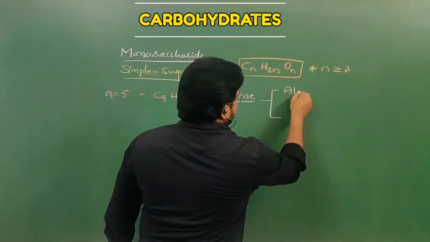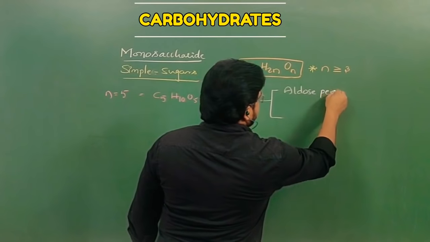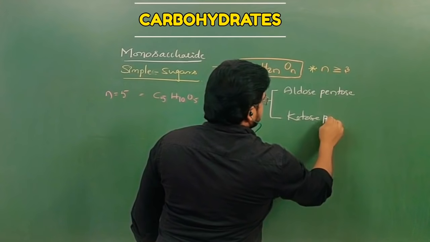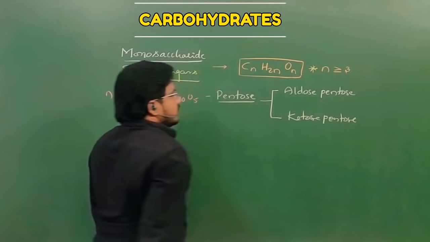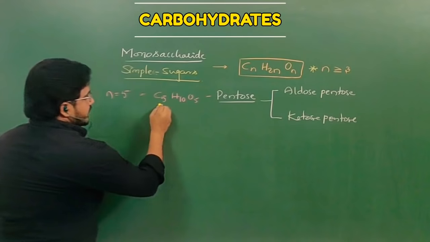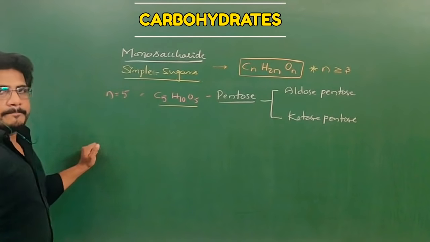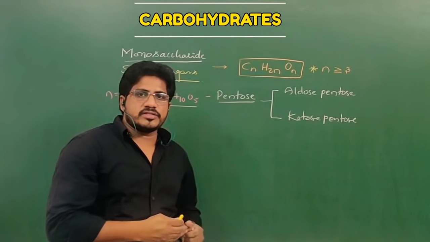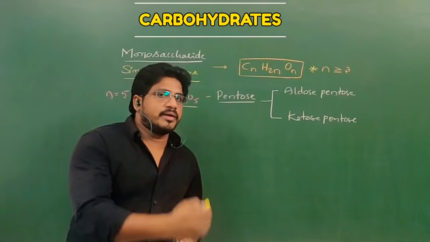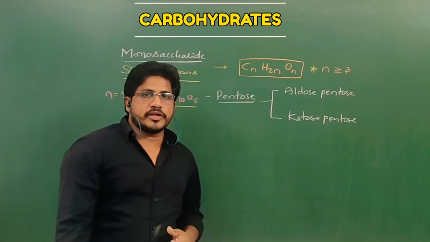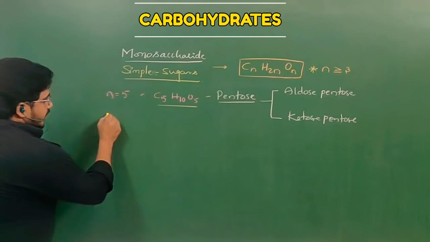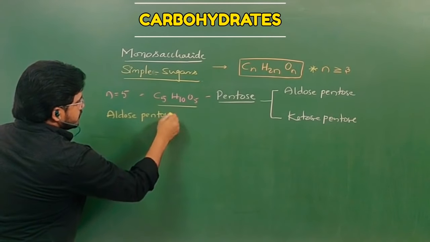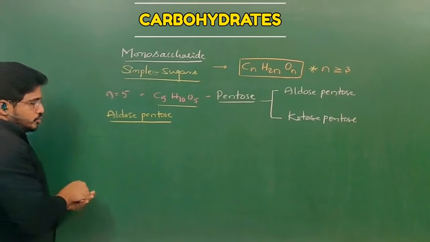So according to the functional groups, pentoses are of 2 types: aldose pentose and ketose pentose. Let us see their structures. So this is the chemical formula. Now we are going to learn about the molecular structure. As you saw before with the tetrose and the triose, these structures are mostly similar, but the number of carbons increases and the functional groups decide the name. Firstly, I am going to draw the aldose pentose structure. I hope you got the logic of how to draw, right?